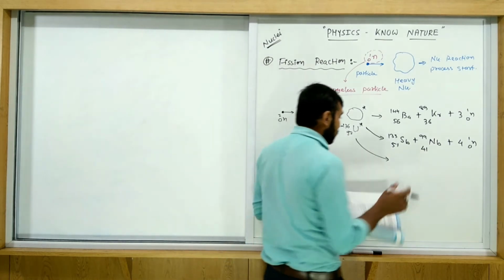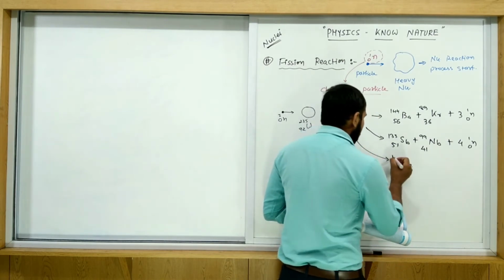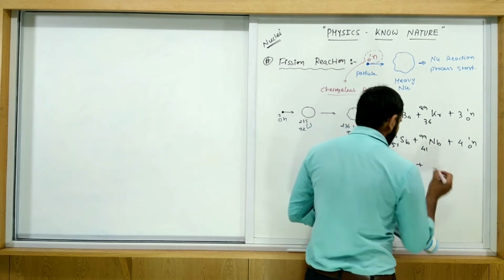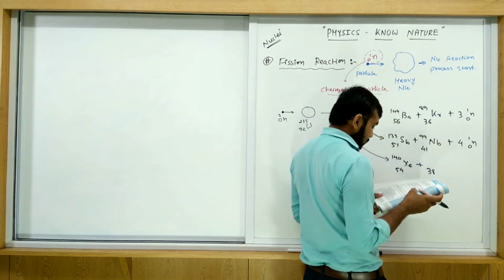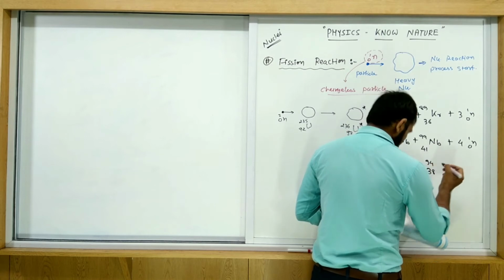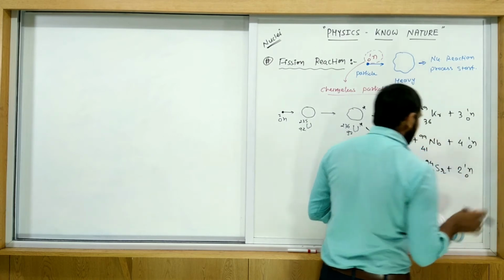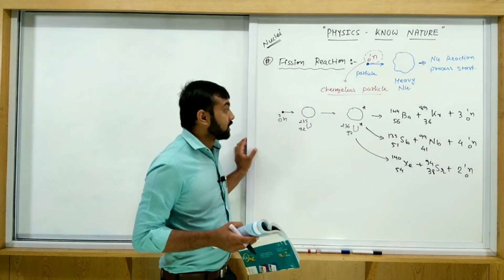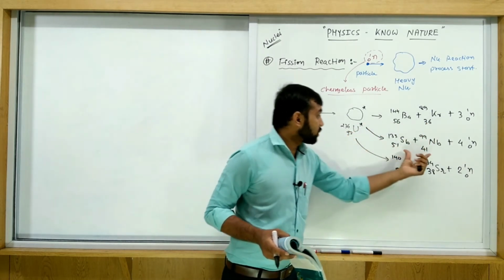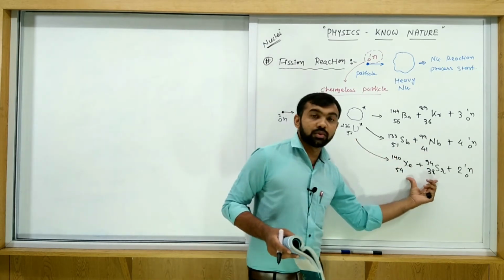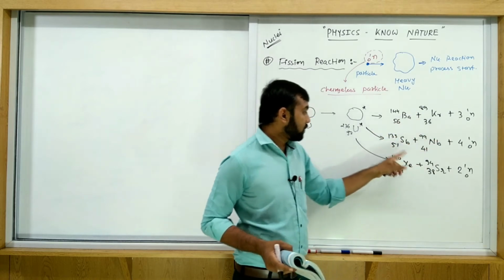Okay, let's write the third one: 54Xe 140 plus 38Sr 94 plus 2 neutrons. So these 3 processes are given here. This one transforms into these two fragments, this one into these two fragments, and this one into these two fragments. So the fragments are Ba, Kr, Sb, Nb, Xe, Sr.